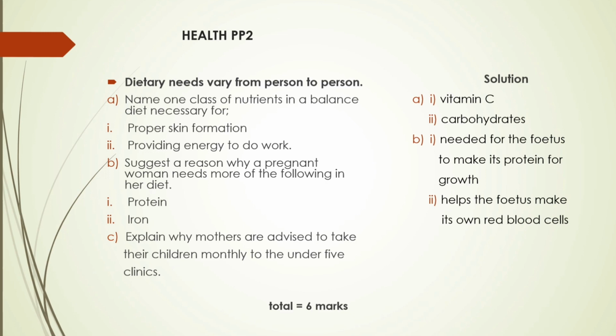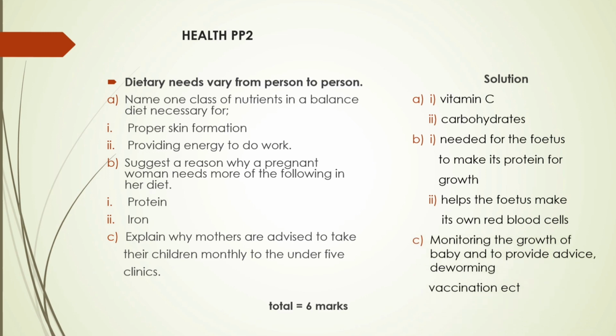Okay, the last question. Explain why mothers are advised to take their children monthly to the under 5 clinic. Just say that's where monitoring of the growth of the baby occurs. Apart from that, they provide advice, deworming, vaccination, etc. Okay, so that's all about this paper question. I hope you guys enjoyed.